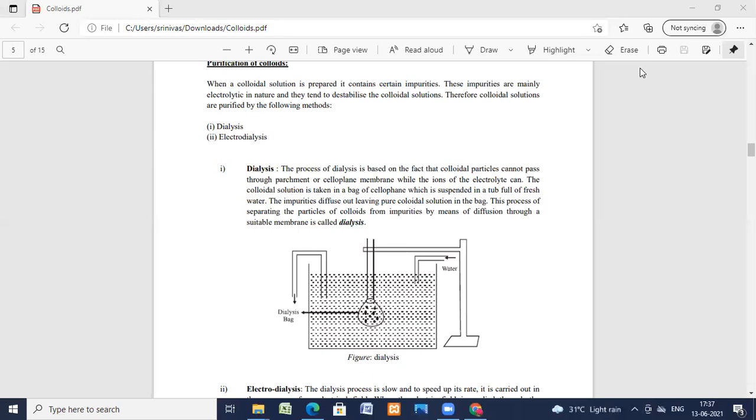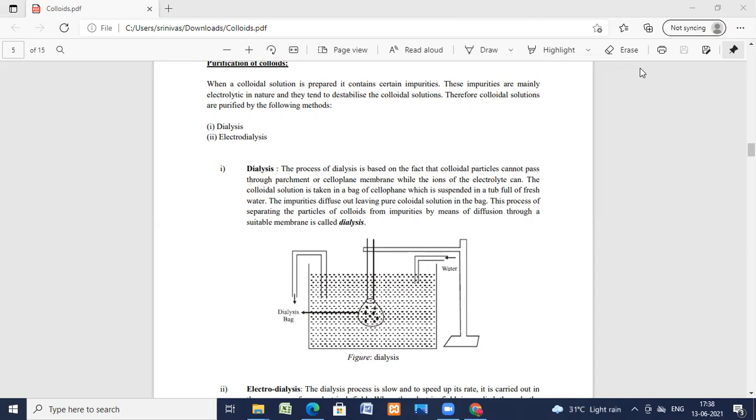The colloidal particles are invisible even through the microscope, and the light scattering effect of the particles can be observed under the microscope. A colloidal suspension passes easily through filter paper, but slowly through parchment paper. Colloidal particles scatter light; they show the Tyndall effect, and so on.